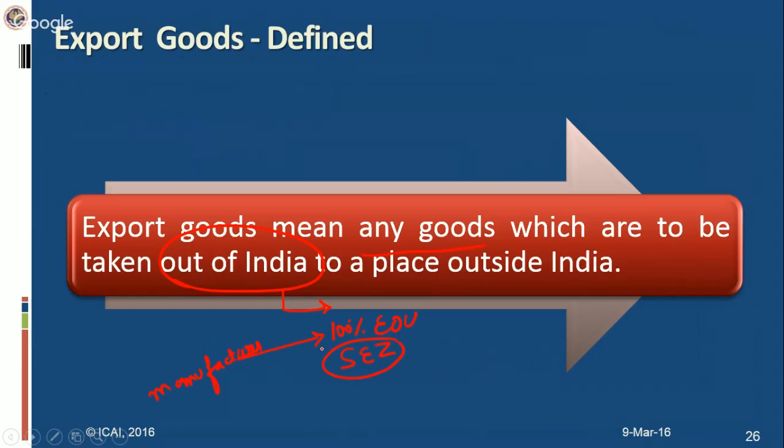SEZ is a unit, SEZ is a place. This is also within India, but we consider it to be entirely a separate island on the Indian territory. That means we consider it to be a place outside India. Now, we have already said that goods should be taken outside India. So whenever a manufacturer moves any goods to SEZ, then this will qualify as export goods, because for all commercial purposes, we take SEZ to be a place outside India. So this will qualify for refund under Rule 5.